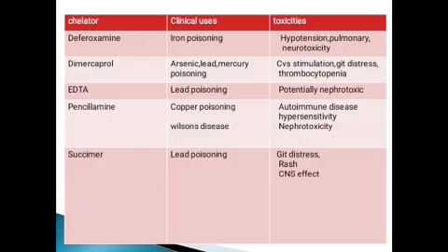EDTA is effective in lead poisoning, and is a potentially nephrotoxic drug. Penicillamine is effective in copper poisoning and Wilson's disease. Toxicities are autoimmune disease, hypersensitivity and nephrotoxicity. Succimer is effective in lead poisoning. Toxicities are GIT distress, rashes and CNS effects.